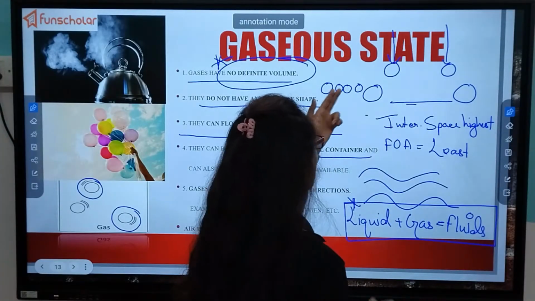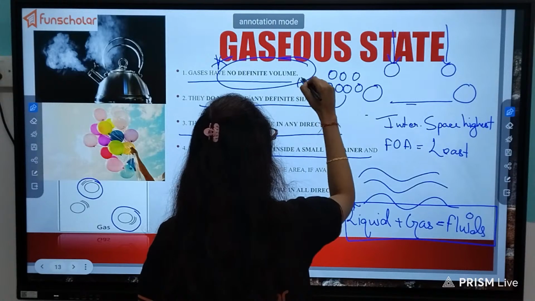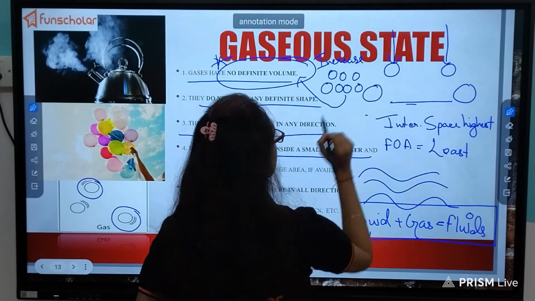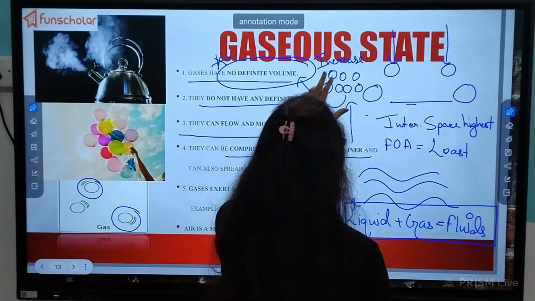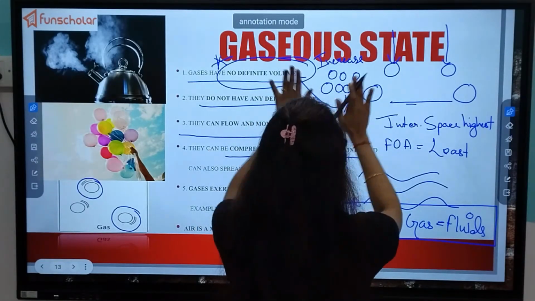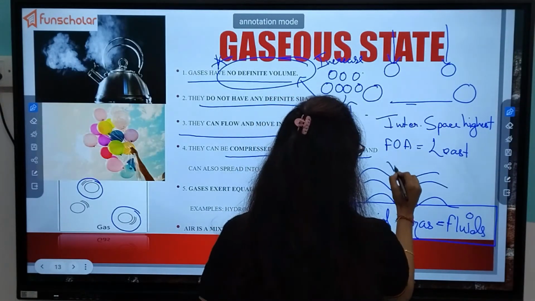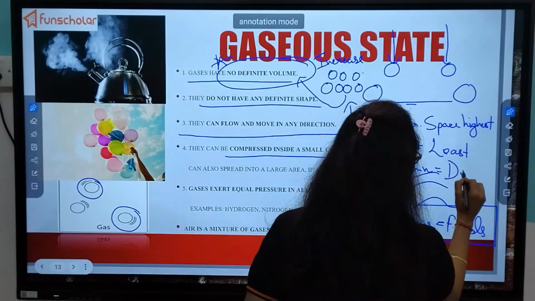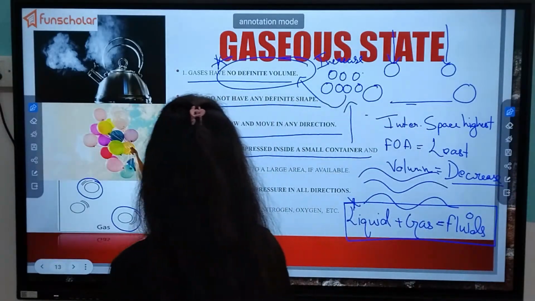And if they come closer, their volume will decrease. And now if you release this air, the molecules will start running away from one another. Then their volume will increase. That is why they have no fixed volume.